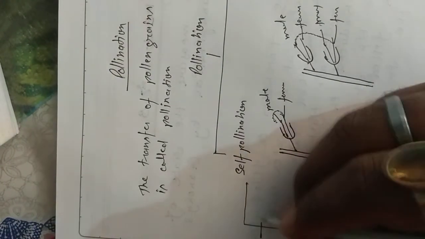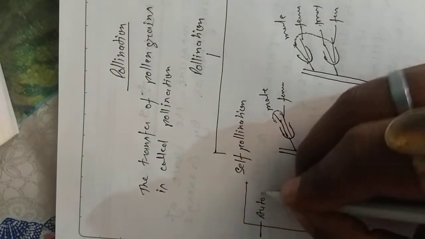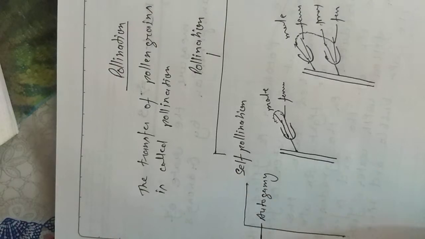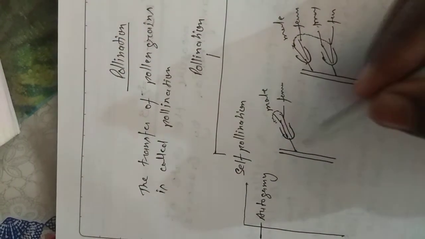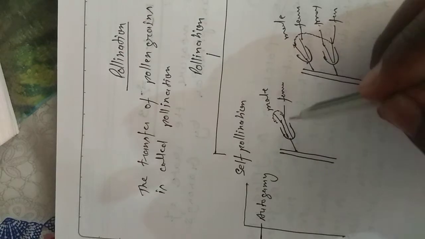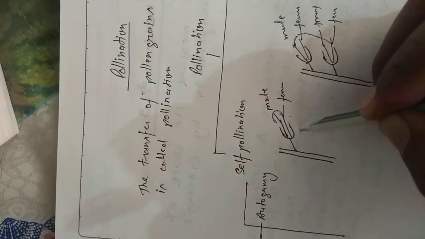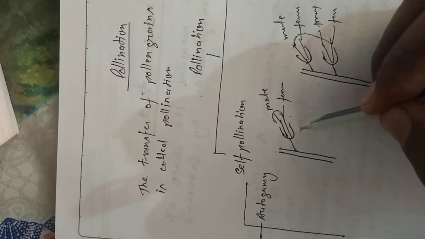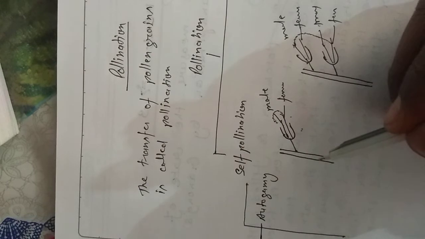But self pollination is of two types. One is autogamy. What do we mean by autogamy? When pollen grain is transferred from anther to stigma in the same flower, that type of pollination is called autogamy.